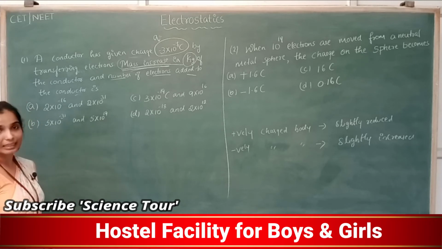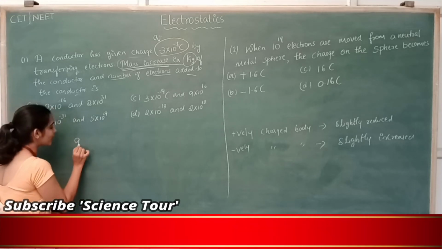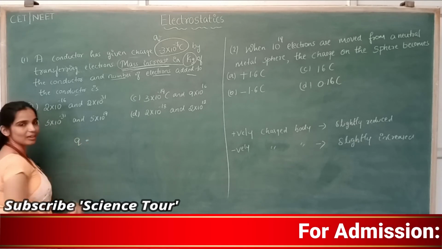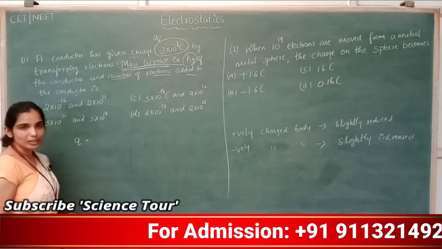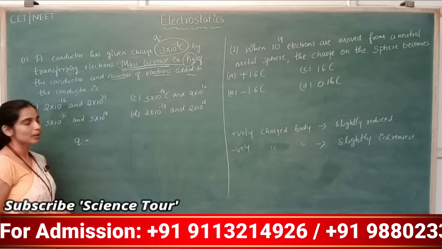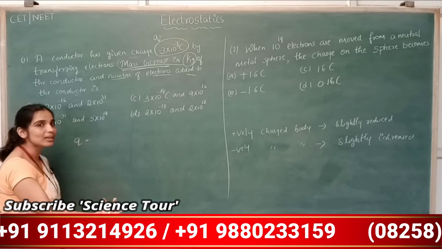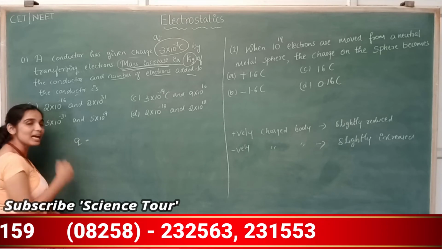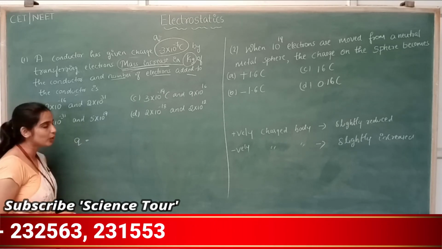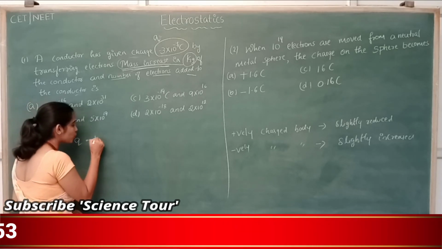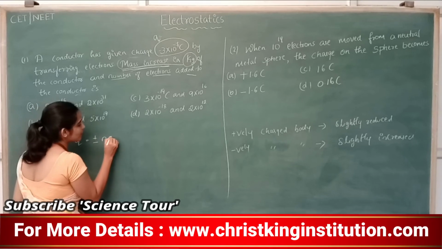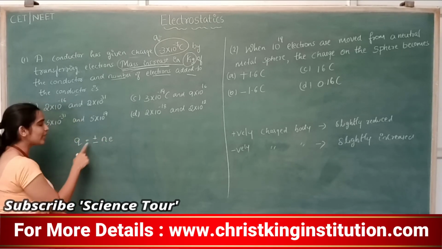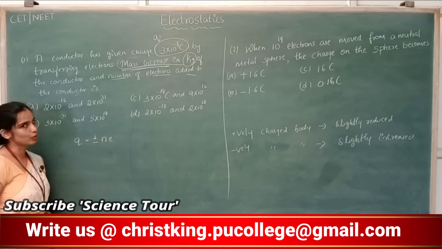How to calculate this? The charge of the body, Q, is given. You don't know the number of electrons added, but you know what the charge of that body is after adding those electrons. As I mentioned earlier, charge of any body is plus or minus n times e.